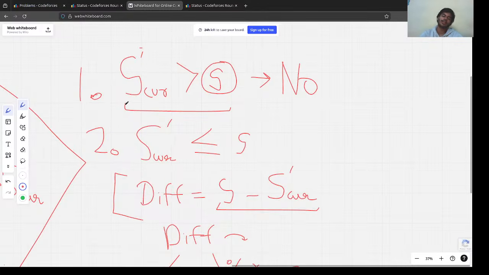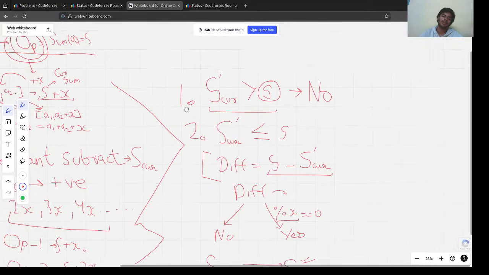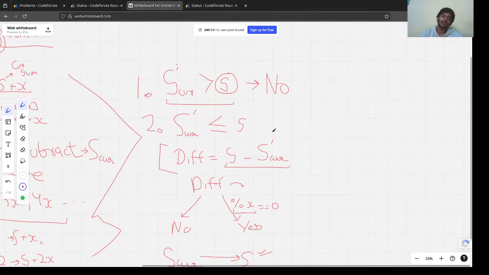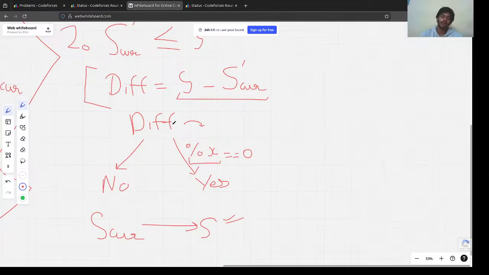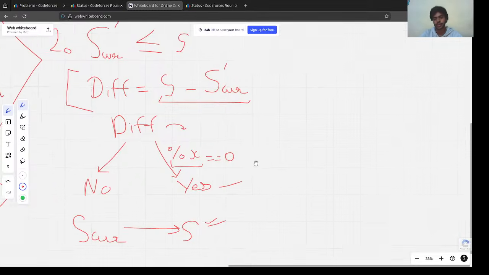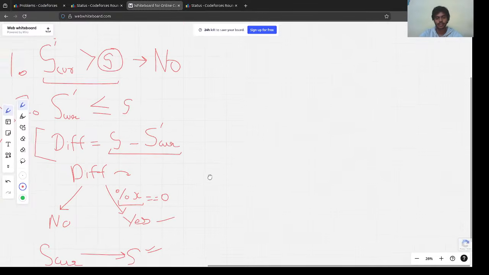Using these three observations, we came to the conclusion that if the current sum is greater than s, as we cannot decrease (observation number 2), the answer would be a complete no. Then we calculated the difference, and as we can only increase in multiples of x, if the difference's modulo x is not equal to 0, then the answer will be no. Otherwise, if it's a multiple of x, great, the answer would be yes, because we would be able to cover it, right?